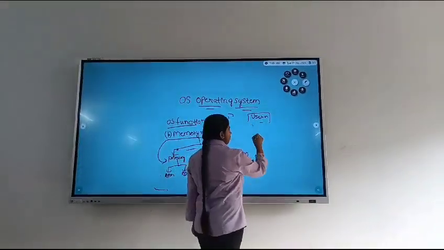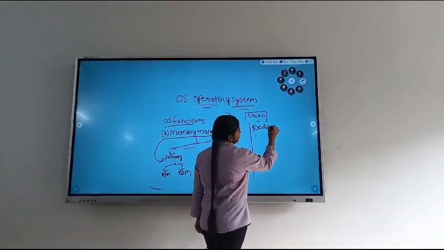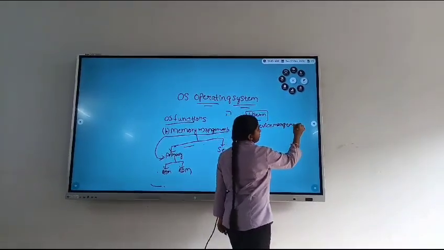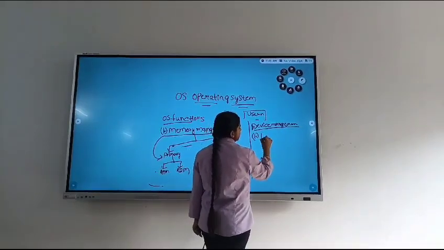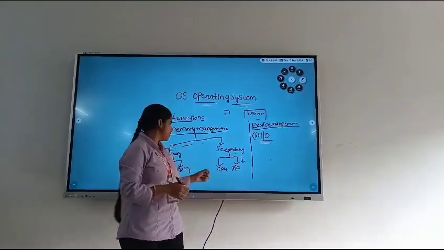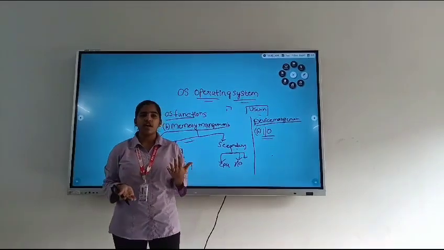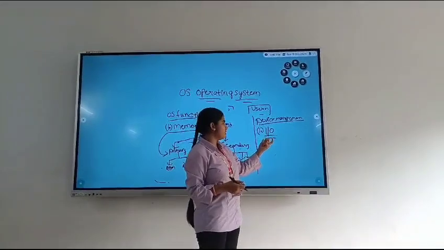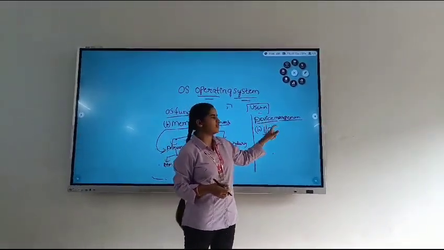Secondly, we will learn about device management. Device management is used to control the input output uses. For example, the hardware CPU uses more input output for various functions. To implement these input output functions, we use device management.